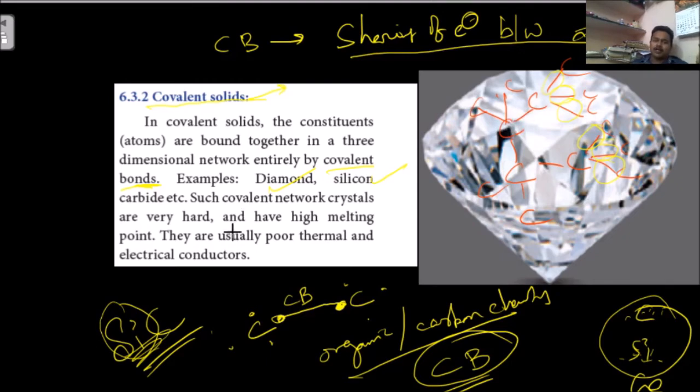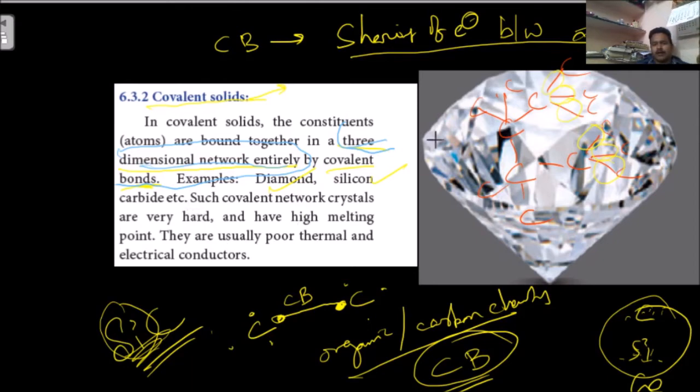Silicon carbide is also a gigantic structure. That means all the bonds form a three-dimensional network. All the covalent bonds combined give a three-dimensional network. This is what covalent solids are. In them, covalent bonds are there. Examples are diamond and silicon carbide.